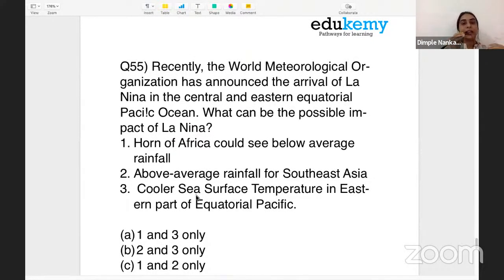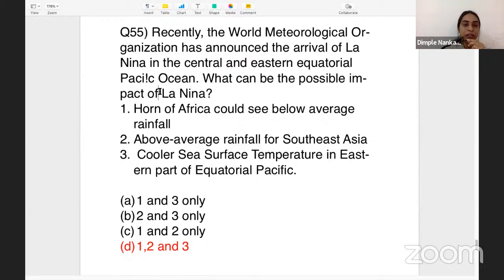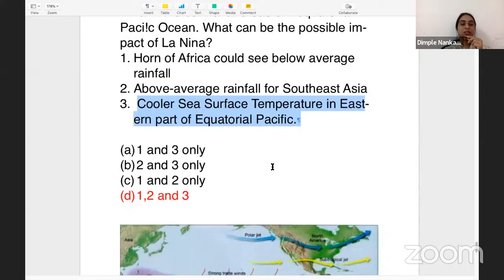that recently there was an announcement of La Nina in the Pacific Ocean, and what could be the possible effect of La Nina. For this, you need to have conceptual clarity about El Nino, La Nina, and the other features and effects across the world. When we talk about the possible impact of La Nina, it asks whether the Horn of Africa could see below average rainfall, above average rainfall for Southeast Asia, and cooler sea surface temperature in the eastern part of the equatorial Pacific. So if you know what La Nina is, the question would become easy for you. Here the answer is 1, 2, 3.